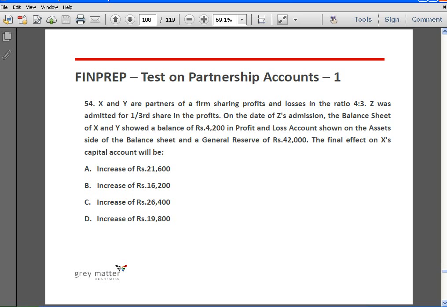Next, X and Y are partners of a firm sharing profits and losses in the ratio 4:3. Z was admitted for 1/3 share in the profits of the firm. On the date of Z's admission, the balance sheet of X and Y showed a balance of 4,200 in P&L account on the asset side of the balance sheet and a general reserve of 42,000. What is the final effect on X's capital account? Okay.